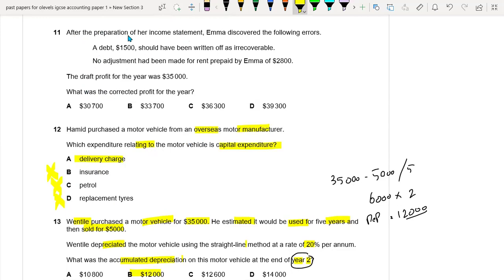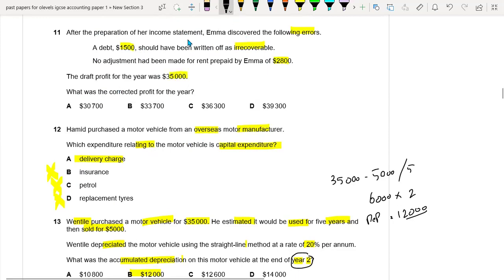Okay. 11. After the preparation of her income statement, Emma discovered the following errors. A debt of $1,500 should have been written off as irrecoverable. No adjustment had been made for rent prepaid by Emma, which is 2,800. Draft profit is 35,000. So what was the corrected profit?